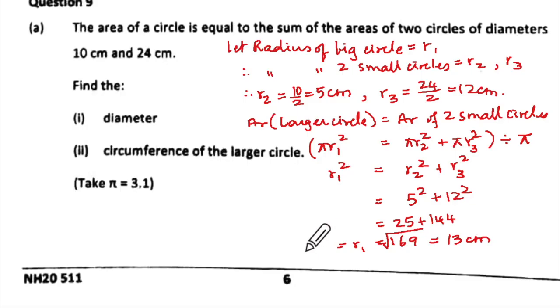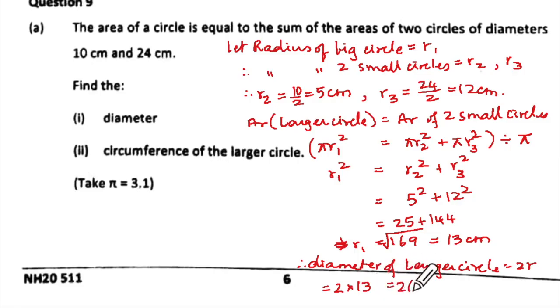And what did they say? Diameter. So therefore diameter of larger circle equal to, you will say, 2R, which is 2 into 13, which is how much? 26 centimeter. Okay, so this is your answer 1. Let us come to the second one, circumference.